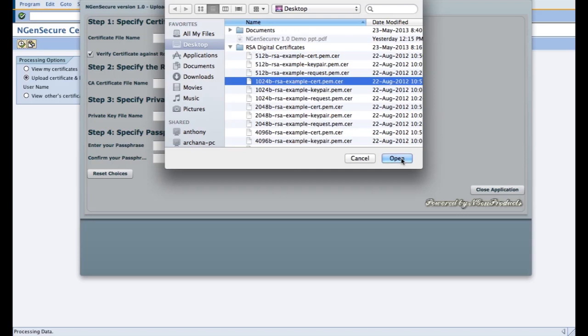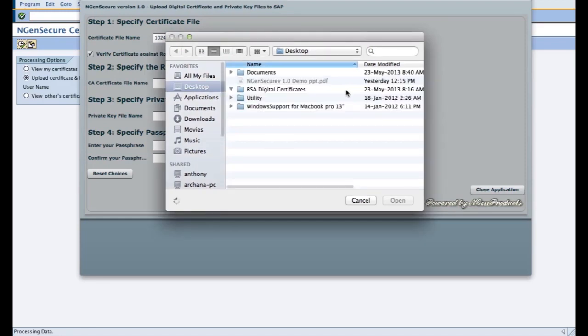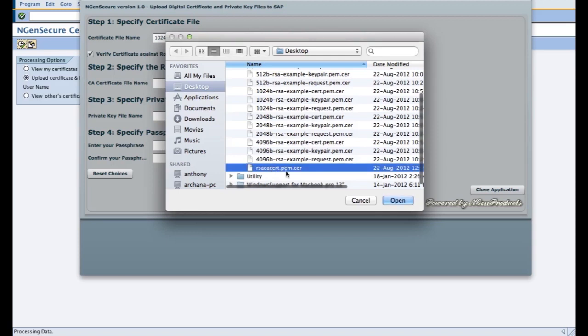So PM formats are very common, and any certificate provider provides you with the PM format easily, or else you can also convert that using popular tools which your admin can help out, or we can also help you out by how to convert certificates from one format to the PM format. So now clicking on this, the certificate file has been uploaded to my screen only. Now I have to give the root certificate who has issued me the certificate. So I'm giving the root certificate file, which is this in my case.